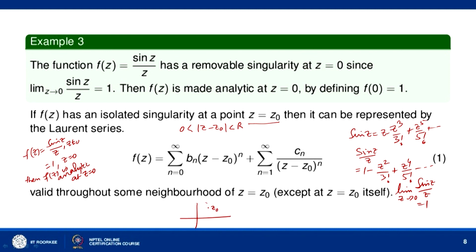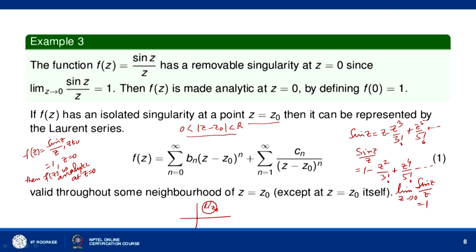Isolated singularity means we can find a neighborhood of z equal to z naught, say of radius r, in which there is no other singularity of the function. So, we can write the region as 0 less than mod of z minus z naught less than r. This is an annular region.